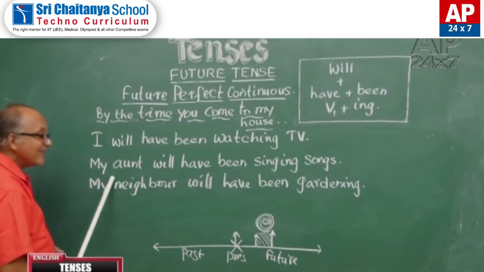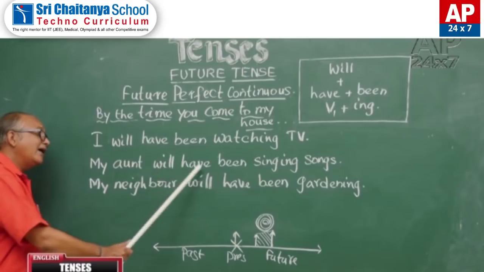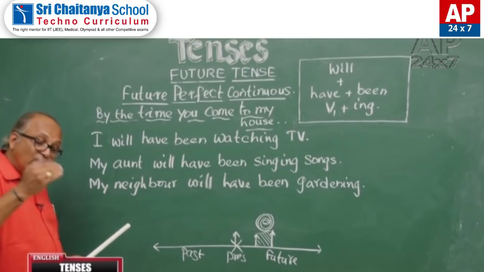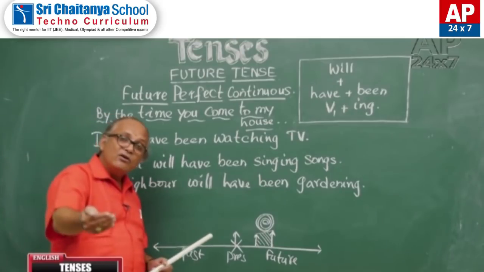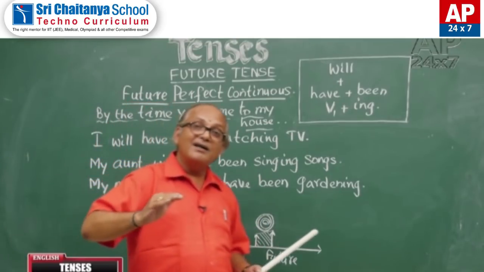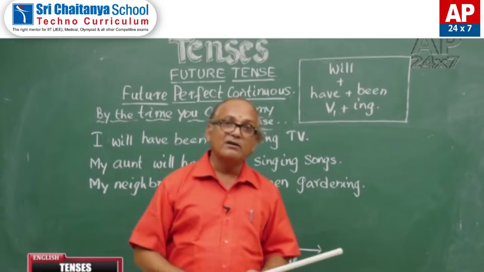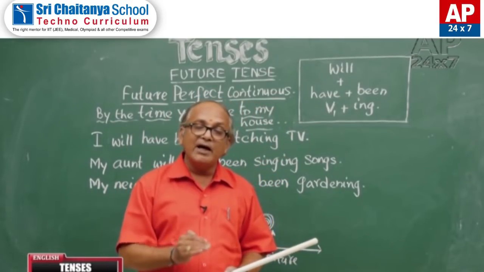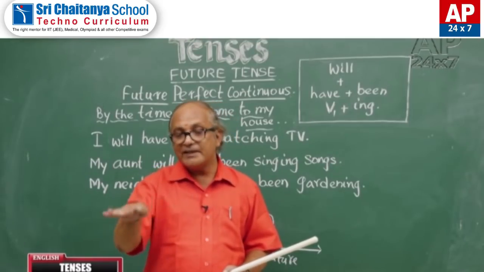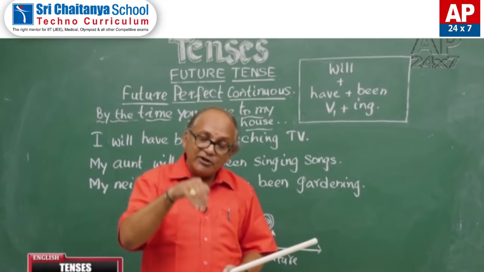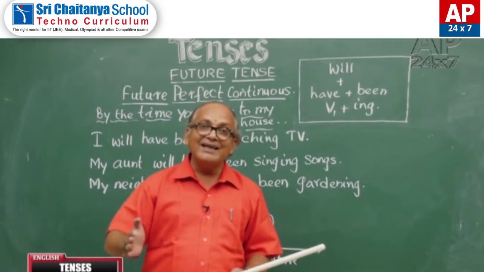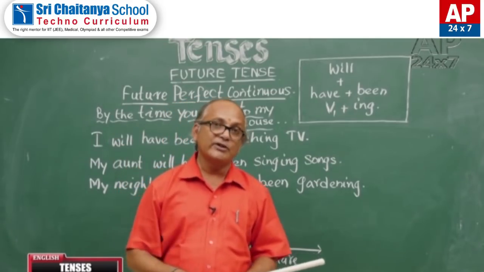In the second example also, my aunt will have been singing songs. Before you come to my house at 9 o'clock tomorrow morning, my aunt will have started singing songs. At the time you come to my house tomorrow morning, she will be singing songs. After you come to my house also, she will sing for some more time, and then she completes in future.